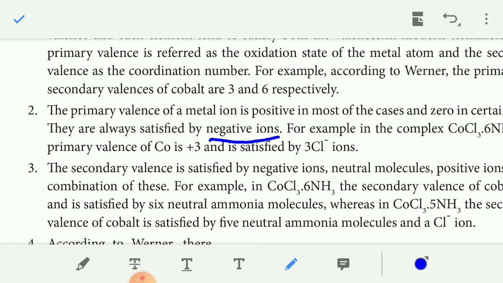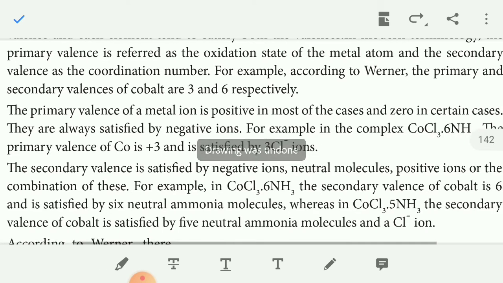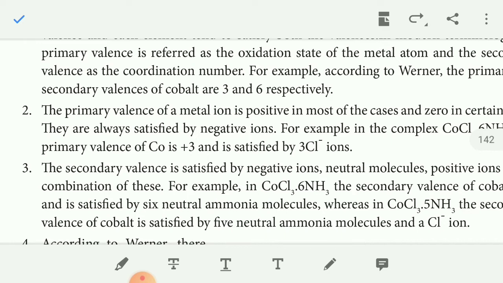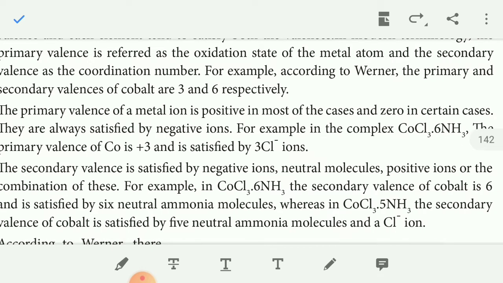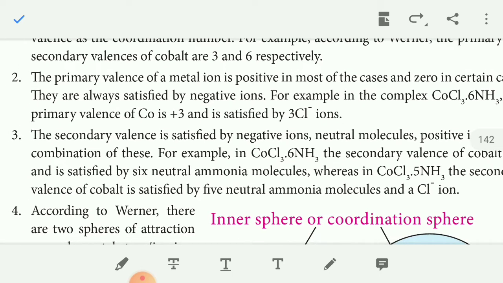For example, in the complex [Co(NH3)6]Cl3, the primary valency of cobalt, the oxidation number of cobalt, is +3, and it is always satisfied by the 3 chloride ions. So primary valency is always satisfied by negative ions. Then secondary valency is satisfied by negative, neutral, or positive species.